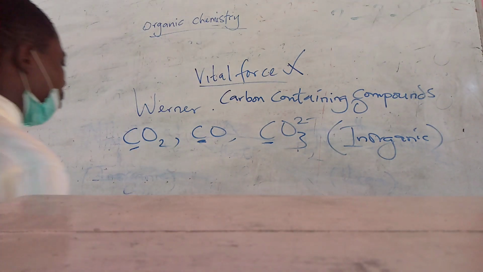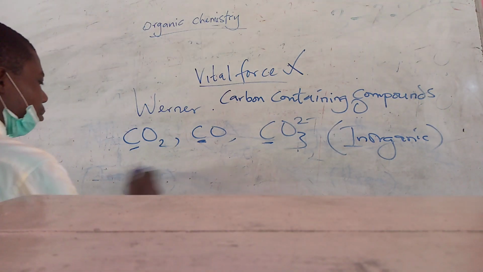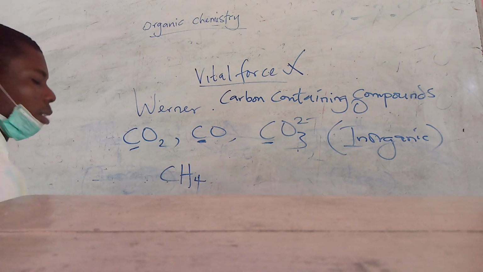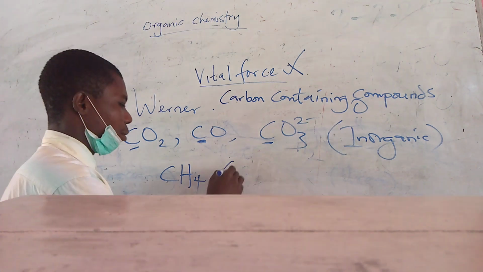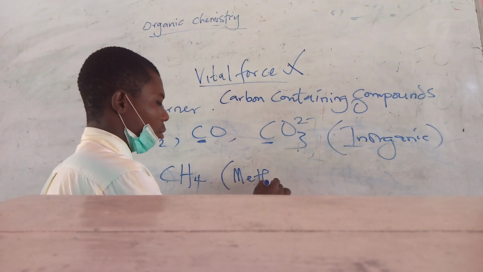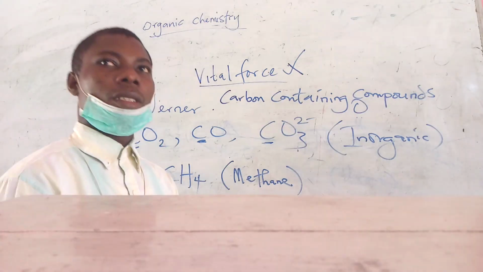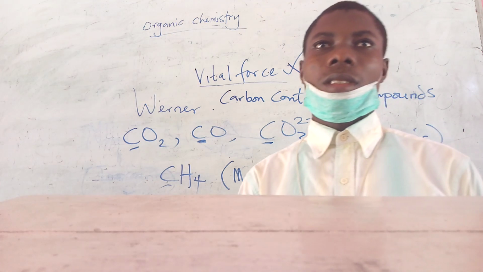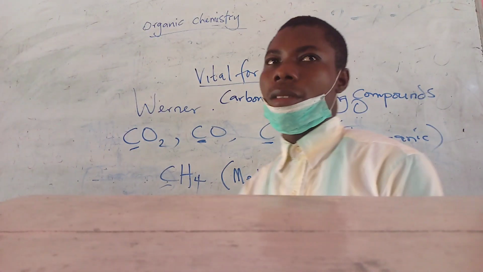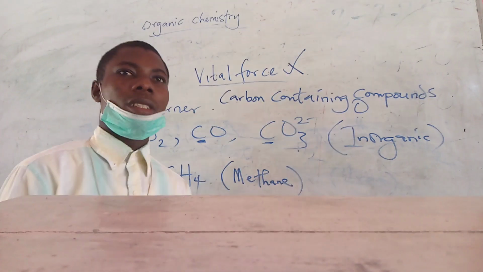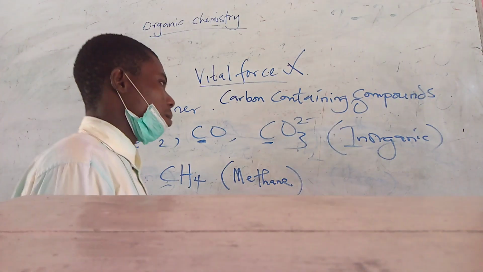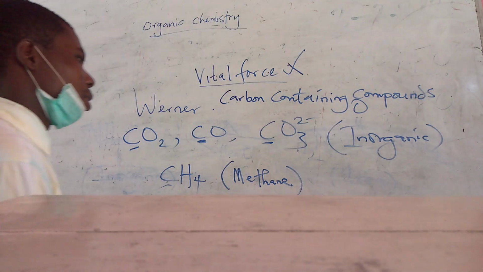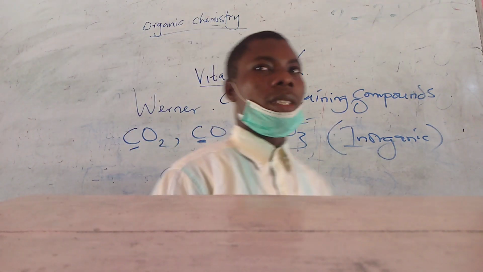An example of an organic compound is methane, for instance. This is methane. It contains carbon and 4 hydrogens. So this is the definition that is generally acceptable for organic chemistry. Now what is the importance of organic chemistry?